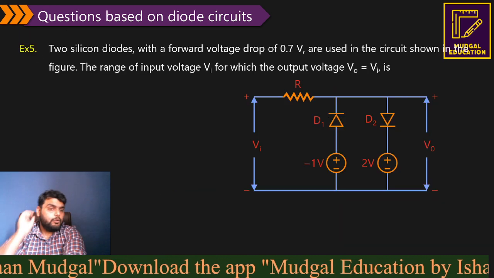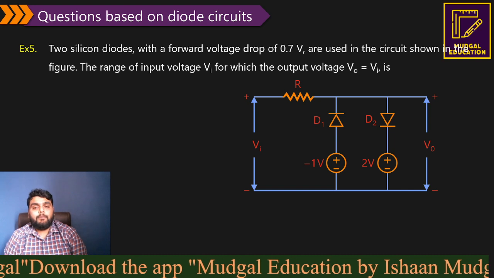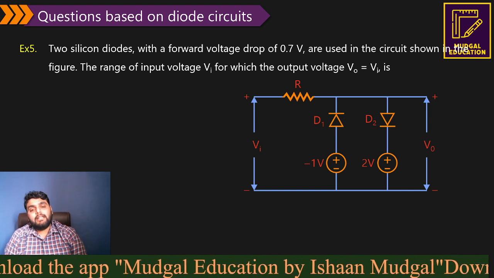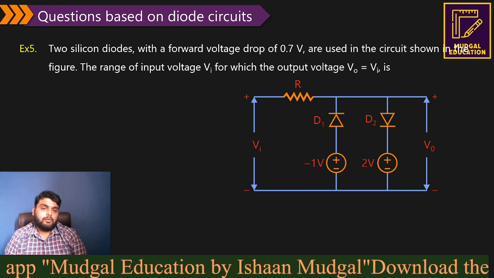Okay. Now let's do the next question. Two silicon diodes with a forward voltage drop of 0.7 are used in the circuit in the figure. The range of input voltage Vi for which the output voltage V0 is equal to Vi.